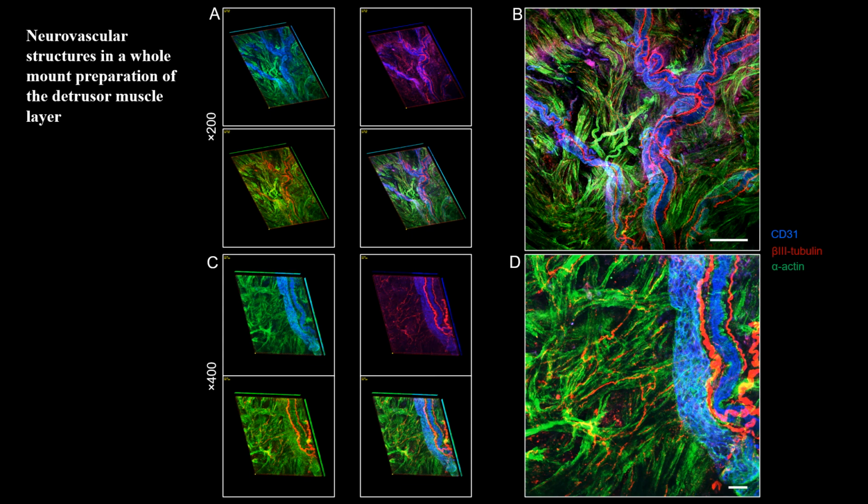We also successfully demonstrated the neurovascular structure in the detrusor muscle layer by using whole mount immunostaining. Similar to the findings in the lamina propria, the large diameter blood vessels are covered with alpha-actin positive smooth muscle cells and run parallel to the nerve fibers.